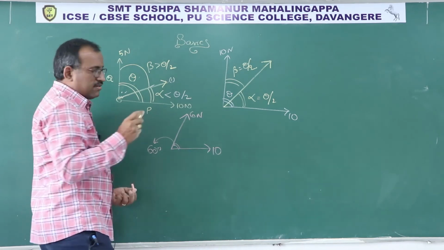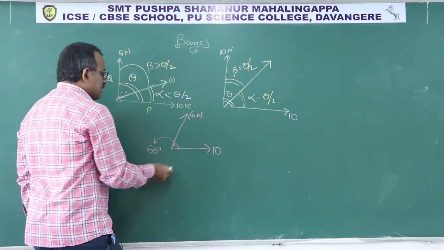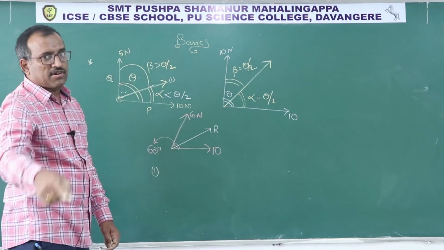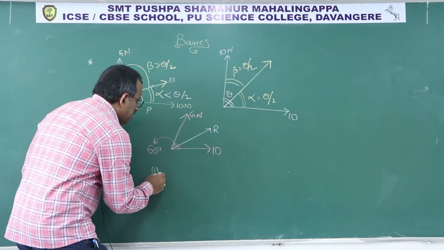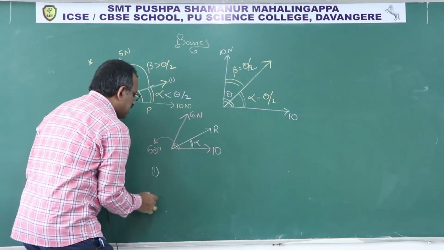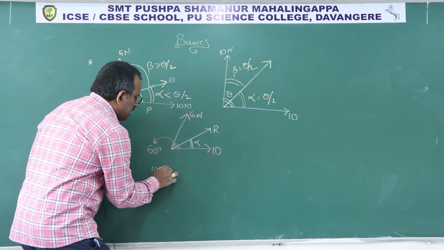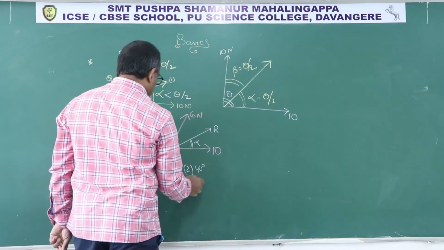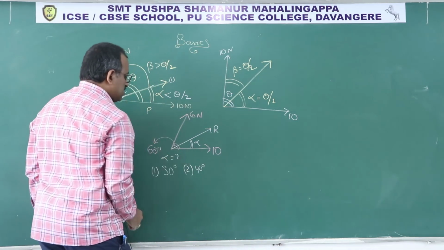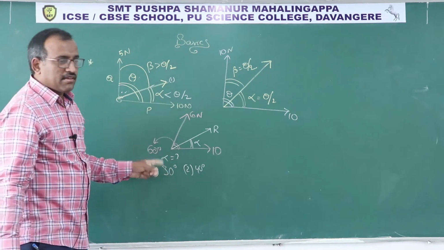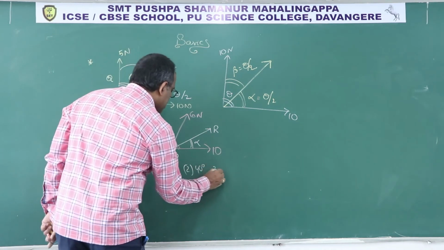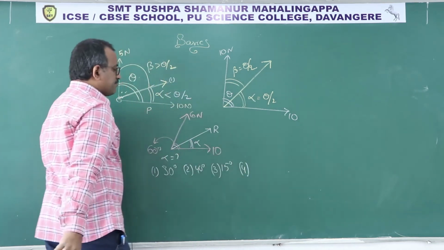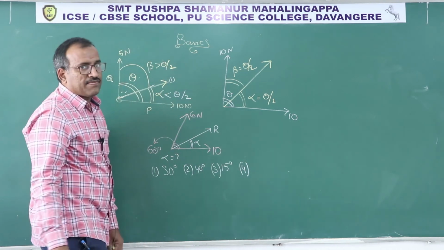They are asking for the angle alpha of the resultant. The first option is 30 degrees, the second option 40 degrees, then this is 15 degrees, clear all of you?